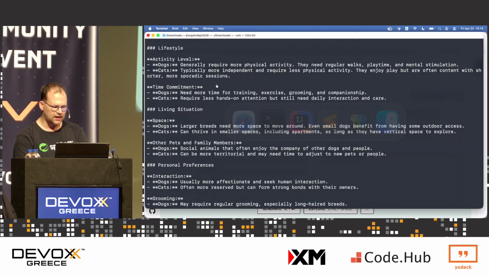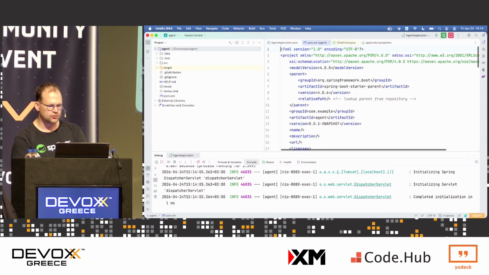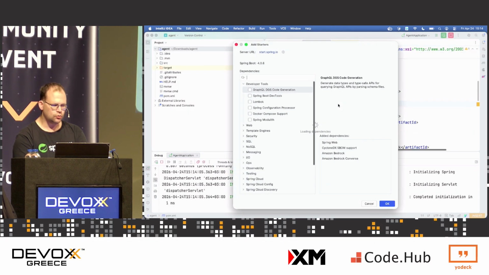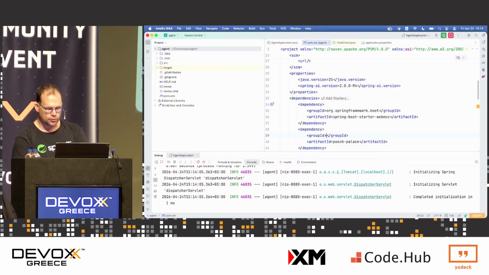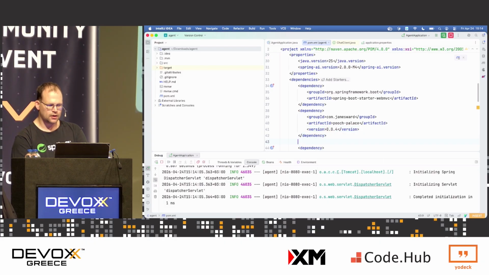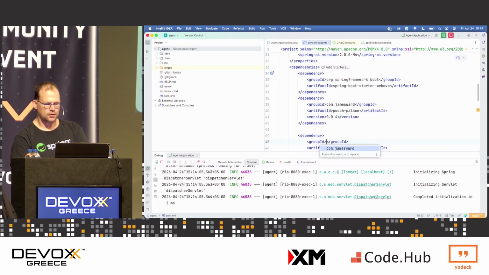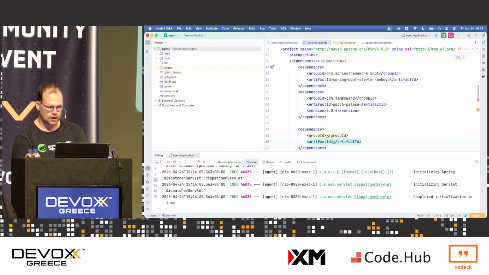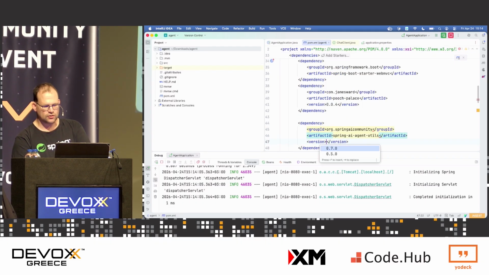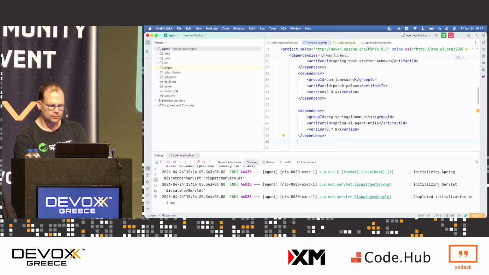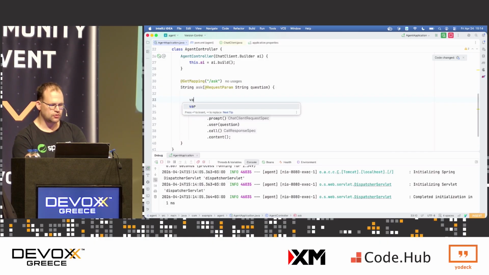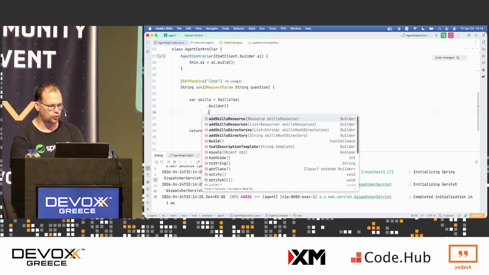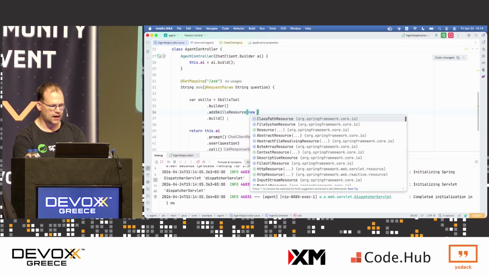So I want to use agent skills, okay? So I'm going to go ahead and use a project from the Spring AI community to do that. And you know, you can actually add, here, I'm going to add the skills on the class path. Okay, I've got a thing that my friend James Ward and I put together. It's a skill that gives you information about animals in the shelter and animals in general. So I'm going to add this dependency and I'm going to set up a skill to answer questions about animals. And the point of skills is to give more weight to information that we think is important, that is expertise that we want the AI model to have.